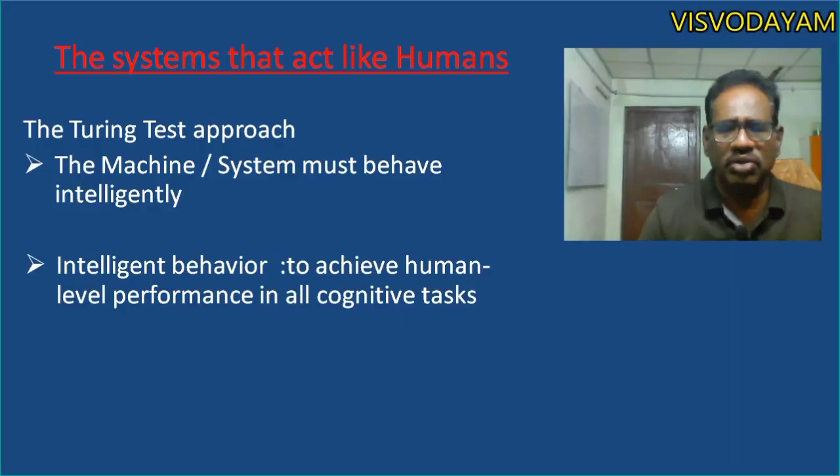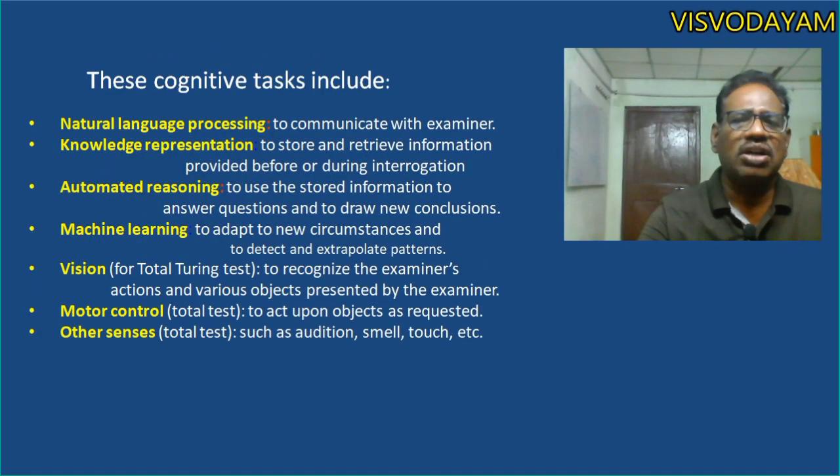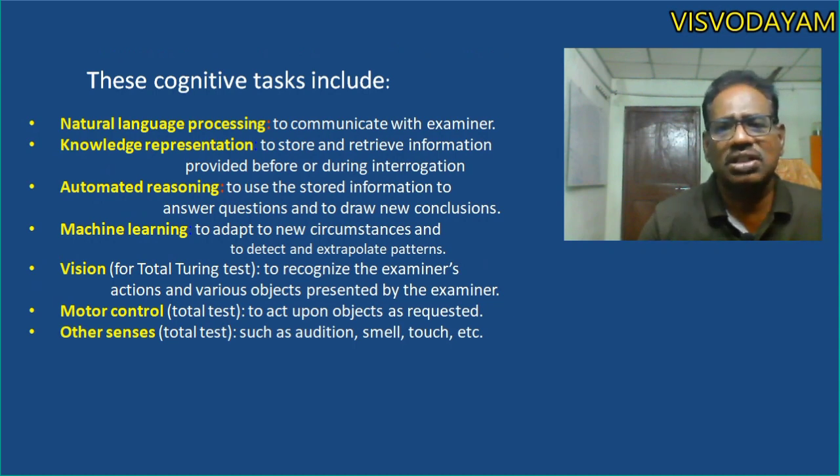When you are considering the Turing test approach, the machine or system must behave intelligently. Intelligent behavior means to have human-level performance in all cognitive tasks. What are the cognitive tasks? They are the natural tasks that human beings have. Natural language processing, to communicate with the examiner. Knowledge representation, to store and retrieve the information provided before and during the interrogation.